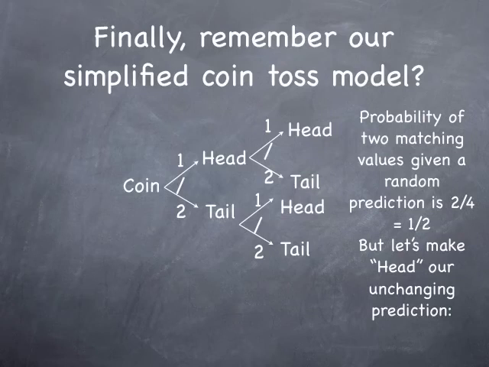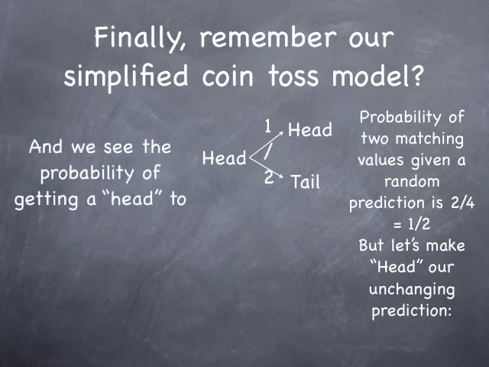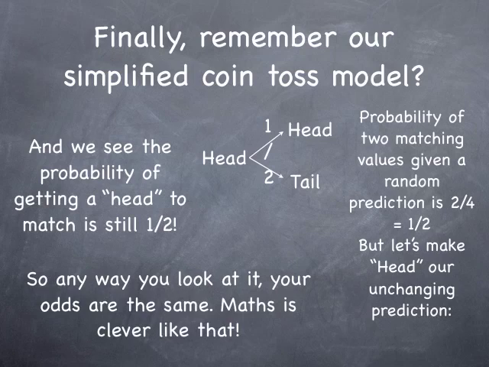Finally, we'll take another look at that simplified coin toss model. The probability of two matching values was 2 in 4 or a half. But what if we chose a head as a prediction and we were tossing the coin again to see if we got a matching value? Well, we'll get rid of everything there to give us a head as a prediction. We toss the coin again, and you see the probability of getting a head to match the first one is still a half. So any way you look at it, the odds are the same. Maths is a bit clever like that.